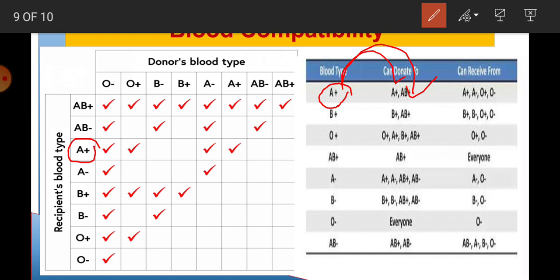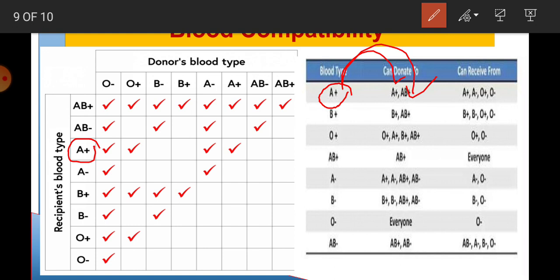But it can receive blood from A positive, A negative, O positive and O negative. B positive can donate blood to B positive and AB positive, and can receive from B positive.